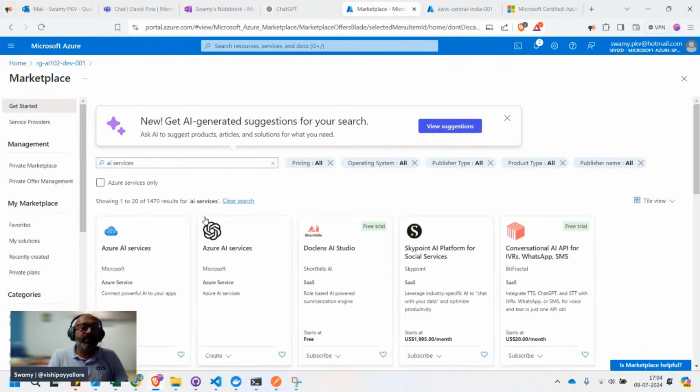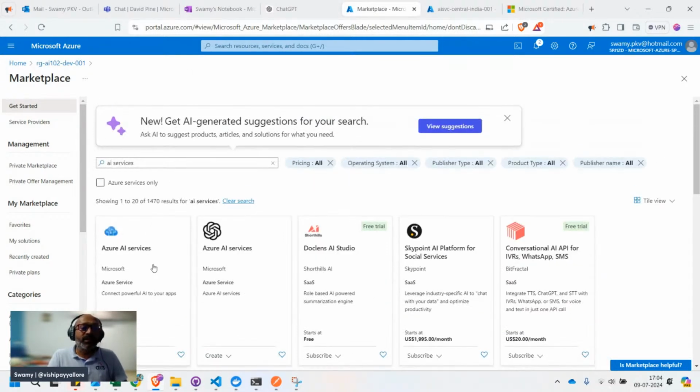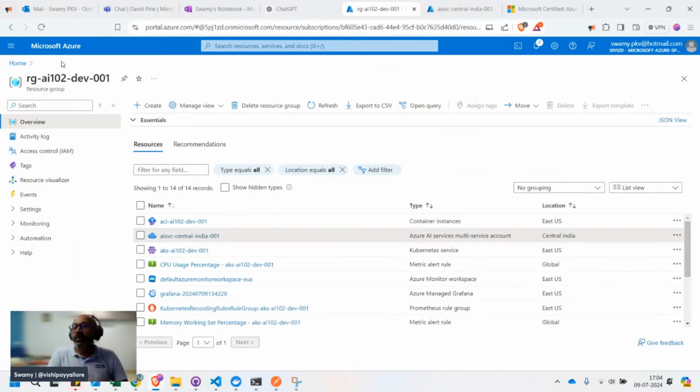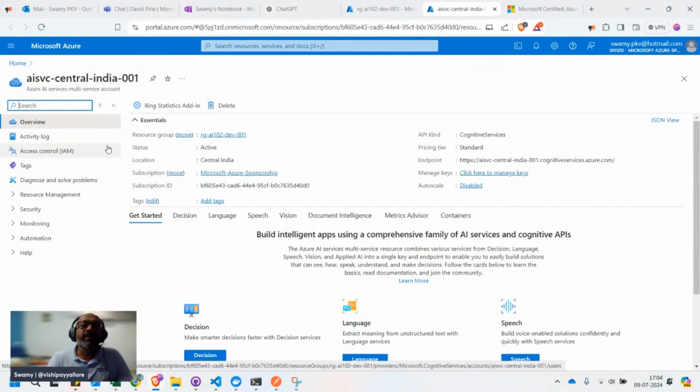This is a multi-account, or you can select the individual services also, where you will get some of them for free, just for a trial. That is the best thing to do before you enroll for one. So this is the one which I created, which is in Central India.